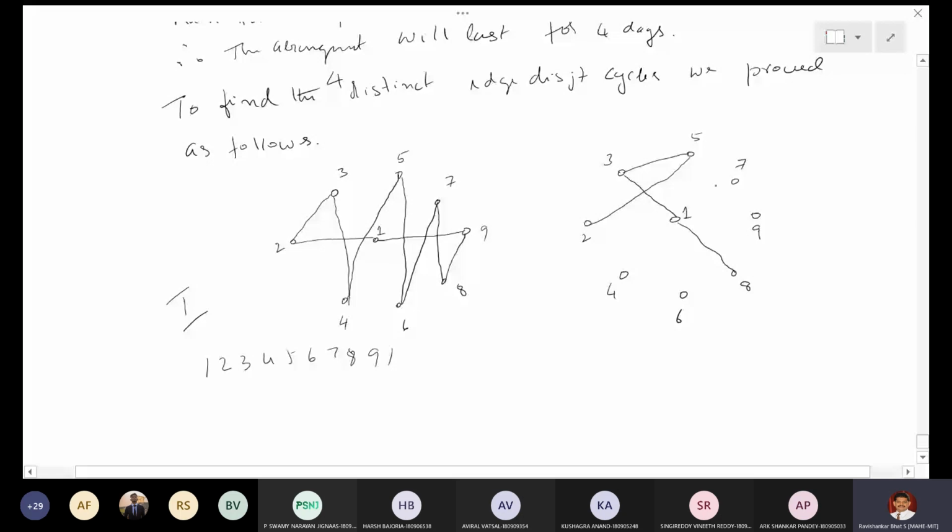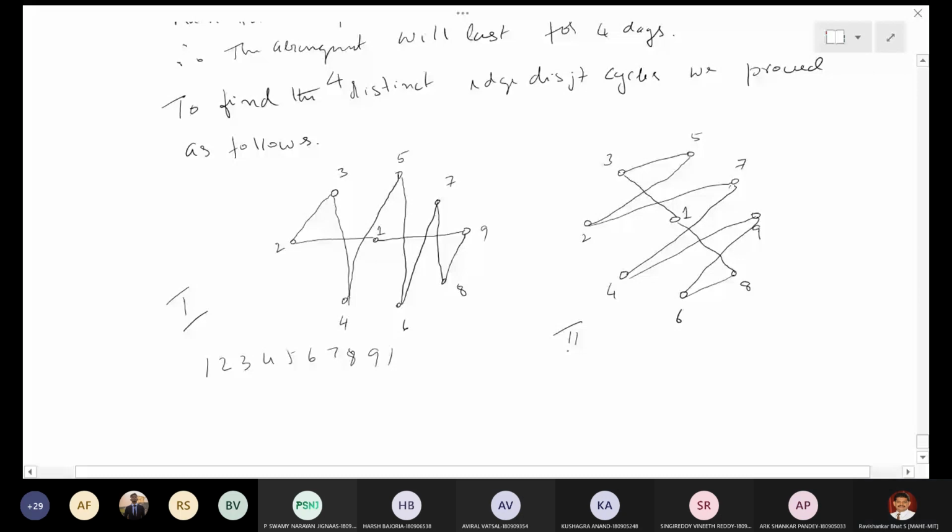Next 7. Next 4. Next 9. Next 6. And 6 and 8 are to be joined like this. So this is another, second cycle, or second arrangement.